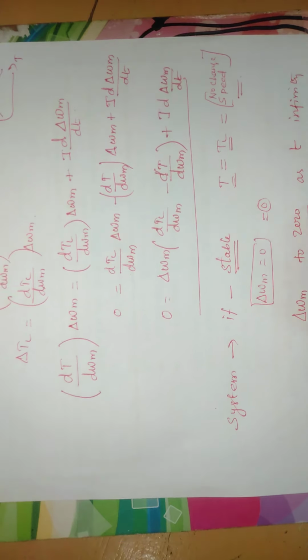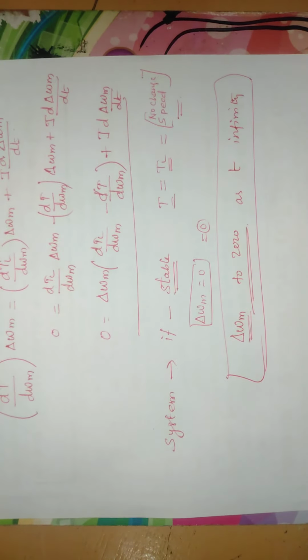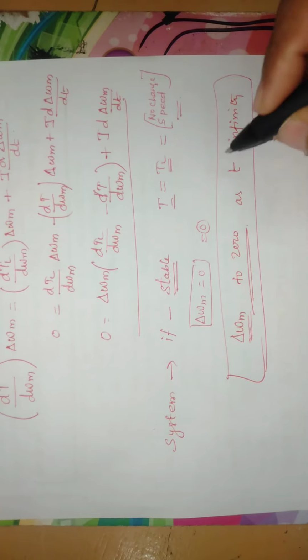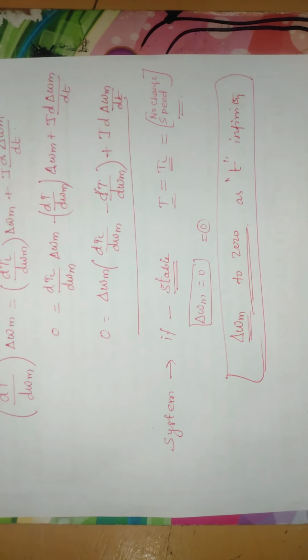That is very important. If del omega m approaches 0 as time approaches infinity, this is the mathematical condition to obtain the steady state stability of the equilibrium point. Thank you so much.